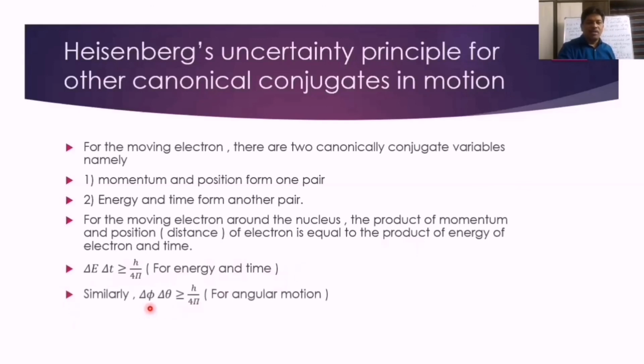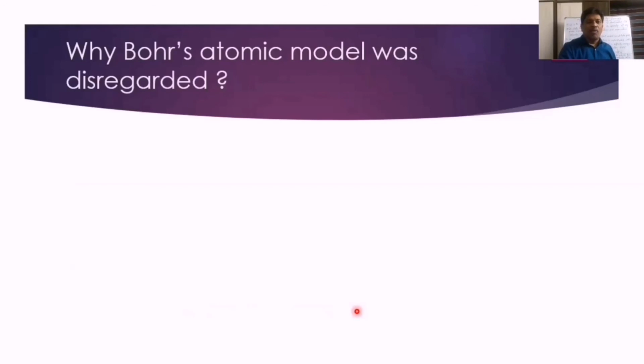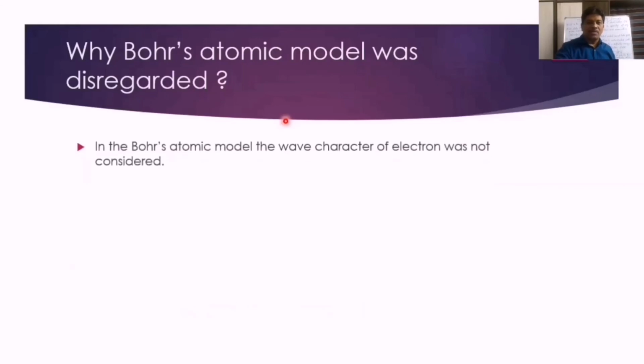Similarly, delta phi times delta theta is equal to or greater than h by 4 pi. This principle of Heisenberg is applied for the angular motion of the electron. And why Bohr's atomic model was disregarded after de Broglie's concept and Heisenberg's concept, we have to understand. In Bohr's atomic model, the wave character of the electron was not considered. That means, according to Bohr's atomic model, the electron is simply a particle and revolves in a well-defined circular path around the nucleus.